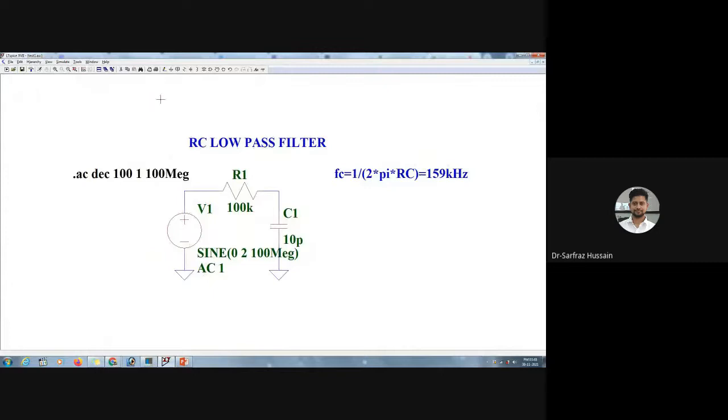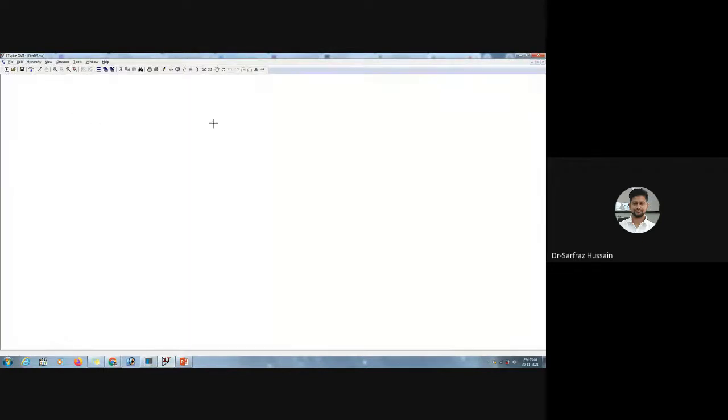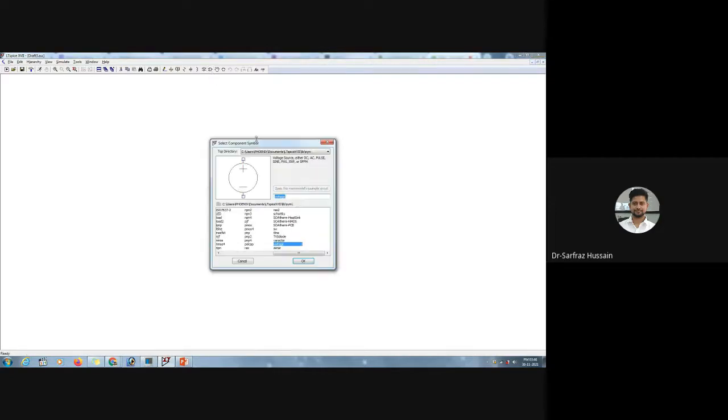I guess these things are clear to you, and let us move to the next part, that is the characterization of NMOS. Let us do the characterization for NMOS. We'll first open up a new schematic. Once we have this new schematic, we'll go to the component button. We'll click on this one, component.